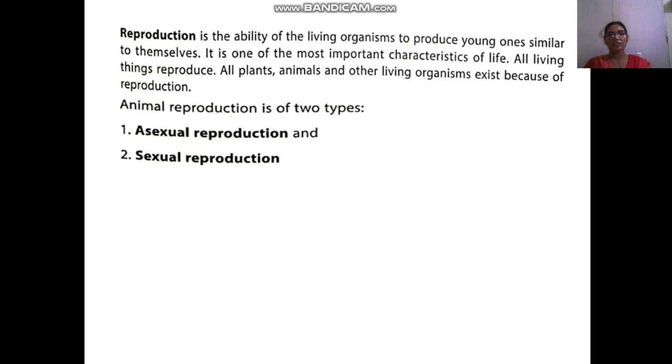That means, for example, an elephant reproduces. If an elephant reproduces, the baby looks like an elephant, exactly like its parents. If a human being reproduces, its baby looks like a human being, like its parents. So the babies, the young ones, are similar to their parents. So that is reproduction. It is the ability of the living organisms to produce young ones similar to themselves.